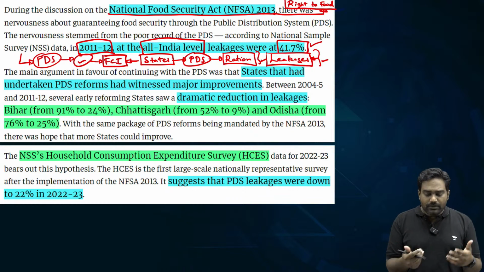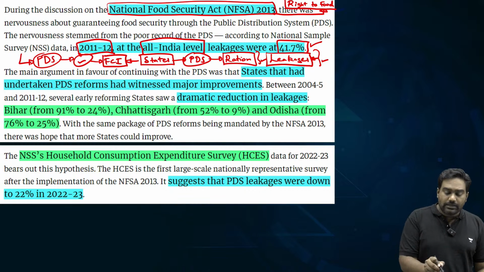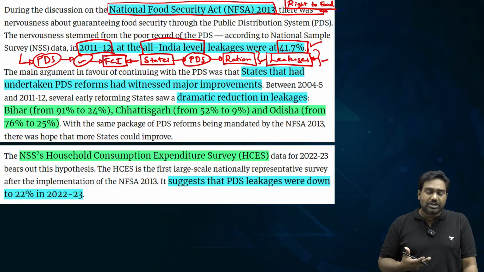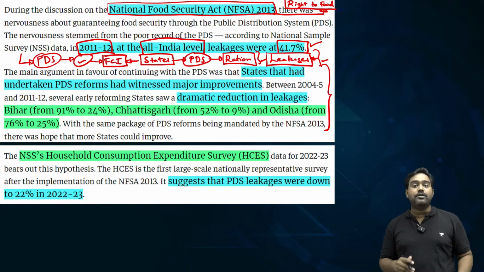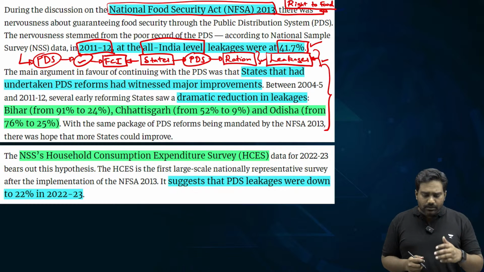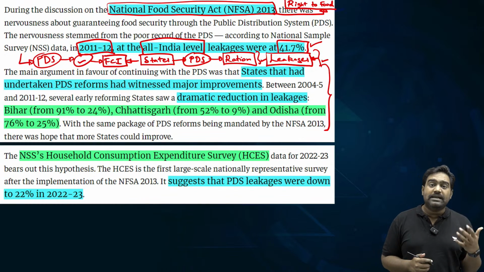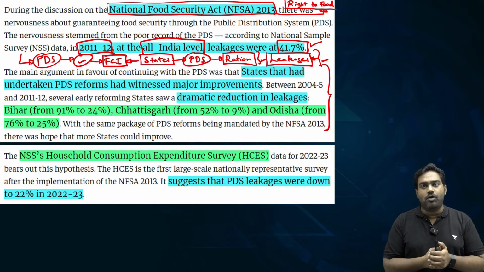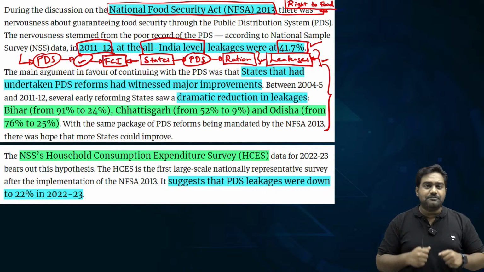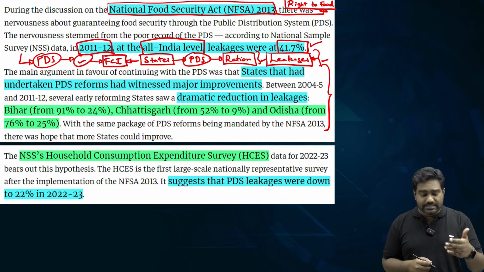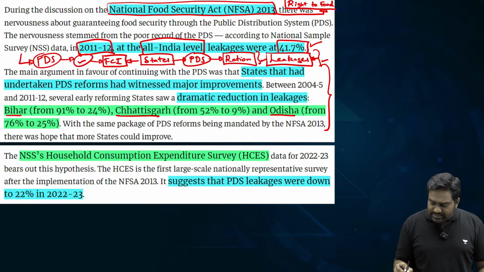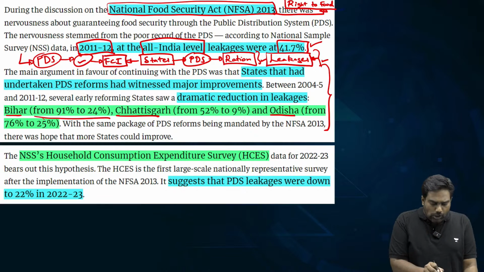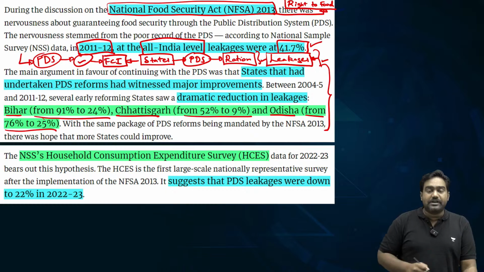But after the National Food Security Act, the writer notices a significant improvement in the delivery of food grains, in the implementation of PDS, and it has brought out significant reforms. In fact, when the National Food Security Act was still being debated, there were few state governments which had already experimented with PDS reforms. Between 2005 and 2012, states like Bihar, Chhattisgarh and Odisha, these three states in particular, pioneered reforms in PDS and brought down the losses and leakages by a very significant margin.